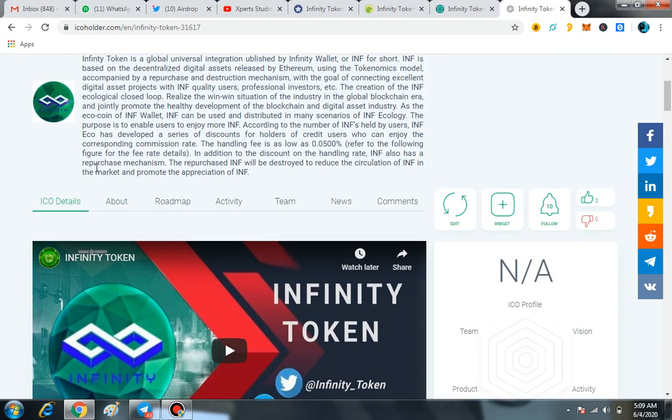And now the basic thing which I want to tell you, that if you want to buy this token, you just have to go to the Telegram group, and at the pinned message you just have to message the admin, and you can easily buy the token directly from the admin in the Infinity group.